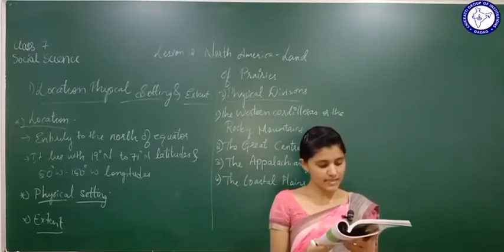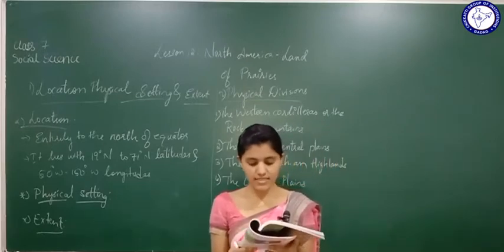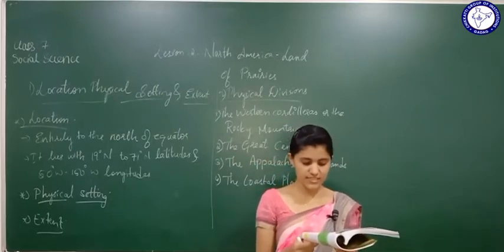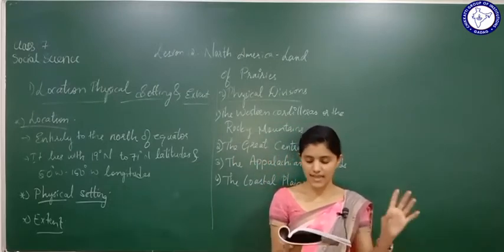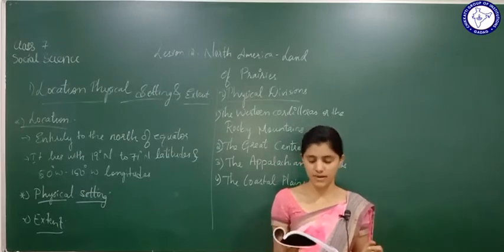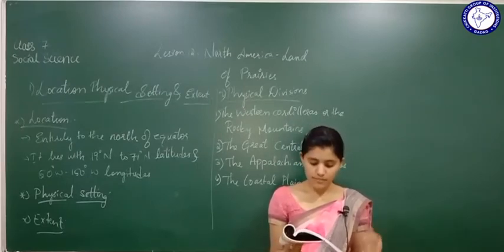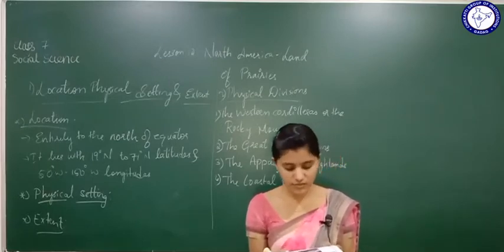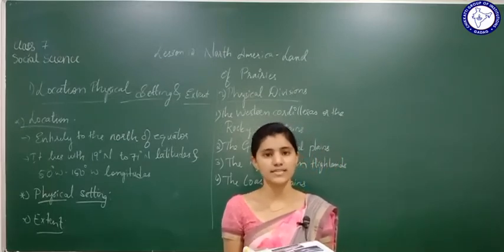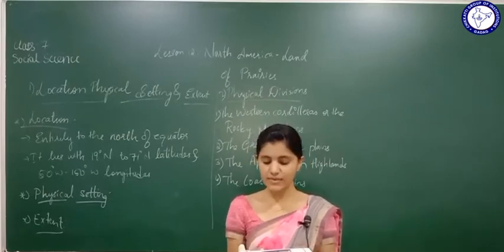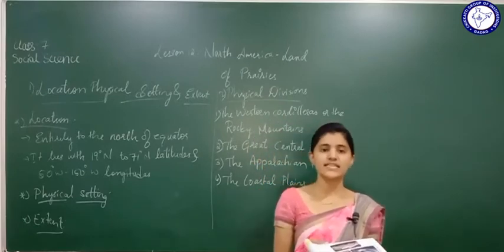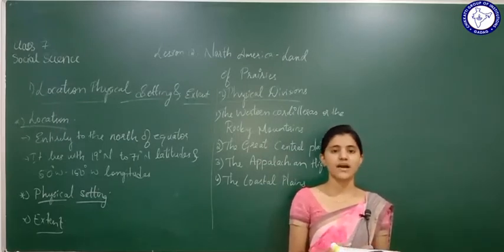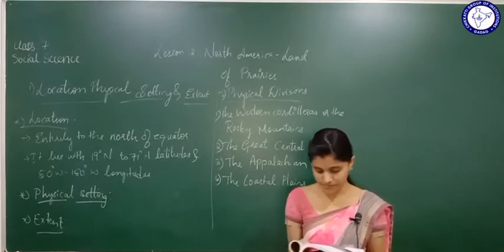Mount McKinley is the highest peak and Death Valley is the lowest part in this region. See, one is the highest peak and the other is the lowest part. Mount McKinley is 6,194 meters, that is the highest peak, and there is a valley named Death Valley which is 86 meters below sea level, the lowest part in this particular region.